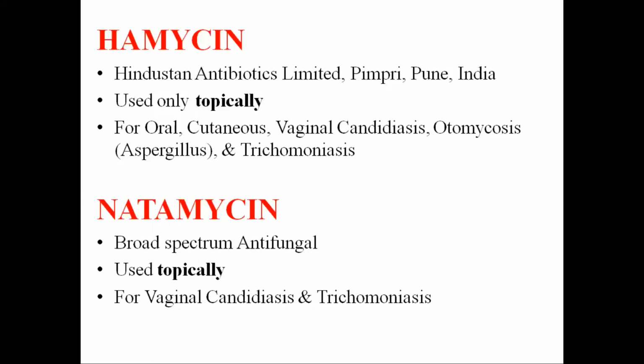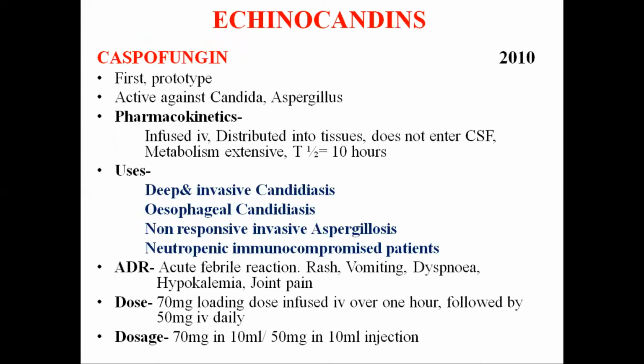Then coming to the second category of the antifungal antibiotics, we have echinocandins, which were introduced recently. These echinocandins are a new class of potent semisynthetic antifungal antibiotics having low toxicity as compared to amphotericin B. We have caspofungin, which is the first prototype member, and it is active against Candida and Aspergillus. Even Candida strains which have become resistant to azoles are susceptible to caspofungin.